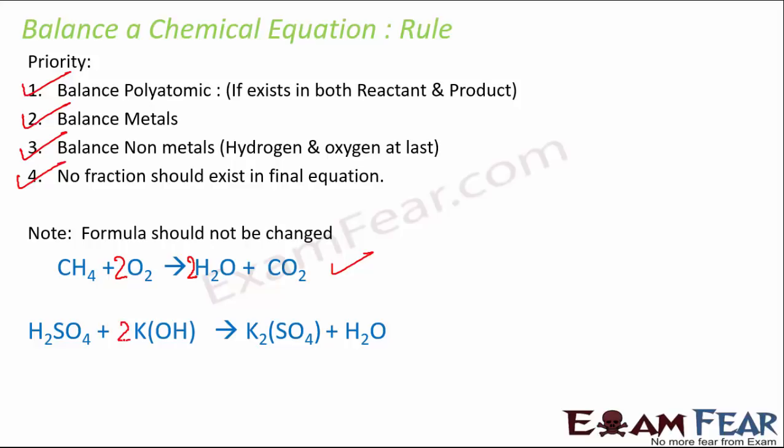Right? So now let's focus on oxygen and hydrogen. If you look at oxygen, here you have 2 oxygen. Here you just have 1. So multiply it by 2. So oxygen is also balanced. Now hydrogen, you have 4 on the right hand side and on the left hand side also you have 4, 2 plus 2, right? So now the equation is balanced.